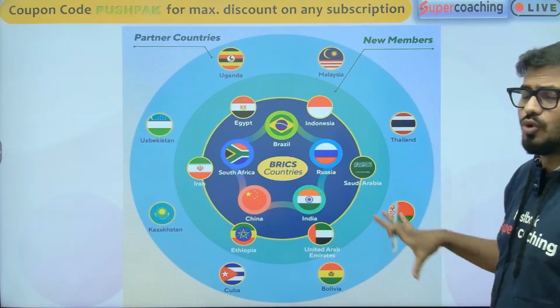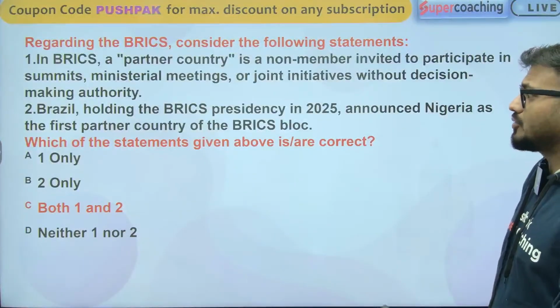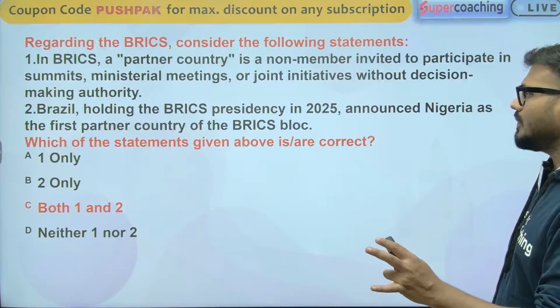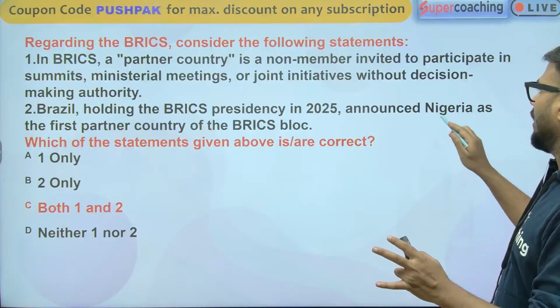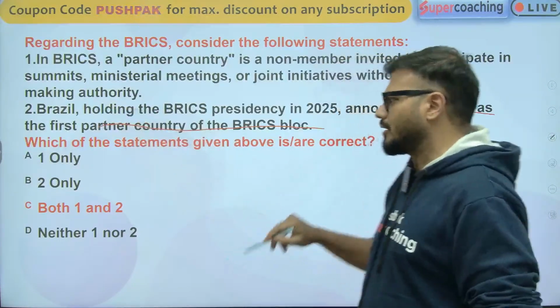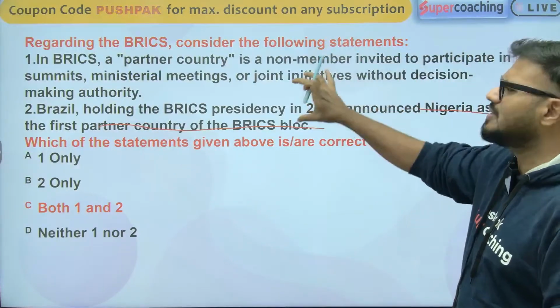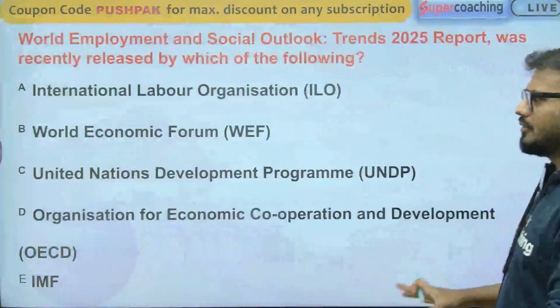Nigeria joined this group of partner countries. That is an important factor. Remember that one statement is actually wrong over here. Nigeria is not the first partner country, it is actually the 9th partner country. So the answer should be only one. BRICS is the president, no doubt about that, but only the first statement is right because the second part of that statement is wrong.